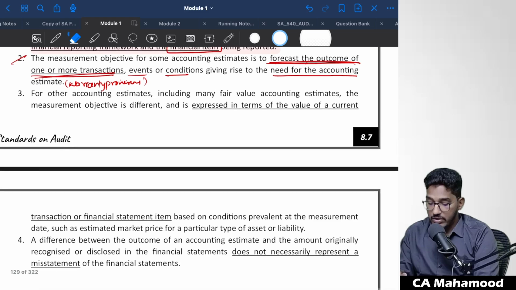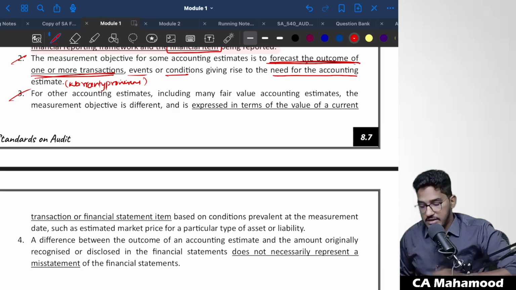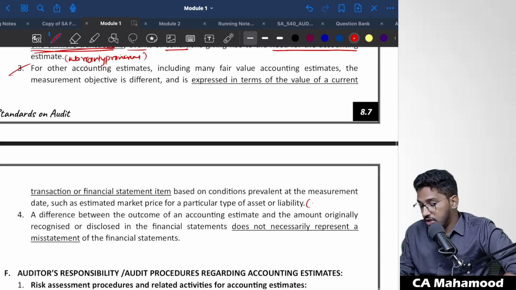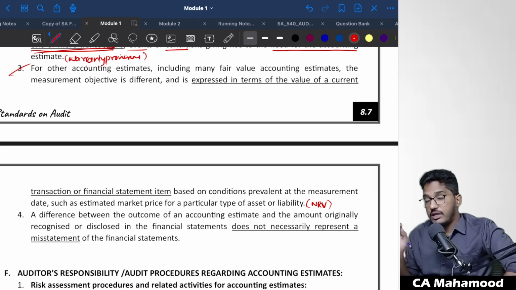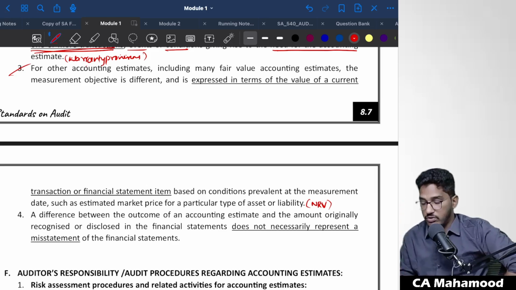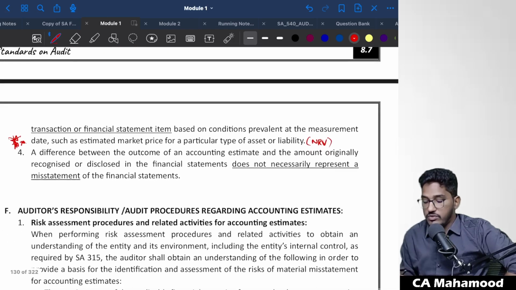See, the problem with this accounting standard is terminology. The terminology is very complex. The sentence formation which they use in the standard is very complex. That's why at various places I am making use of these examples. So write these examples. Warranty provision is a forecast for the future. Here you write your NRV. When you are determining NRV, you are not determining any future. You are just calculating on the current prevailing terms and conditions as on a particular date, particularly as on the balance sheet date. And this statement is very, very important.